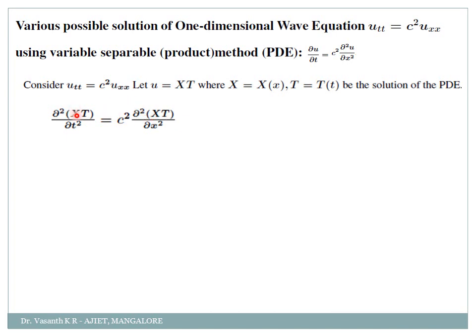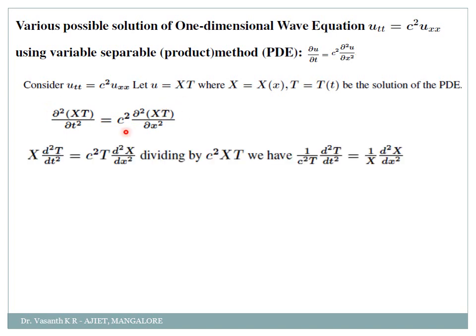Now here, which is a variable? T is a variable, X is a constant, and in the RHS x is a variable, t is a constant. So in this LHS I will write X outside, and in the RHS I will write T outside, because it's a constant, correct? We need not differentiate it. See here, I have written X outside and I will make it a normal differentiation here, because it's a function of a single variable. X into d square T by dt square is equal to c square into T, which is a constant, into d square X by dx square.